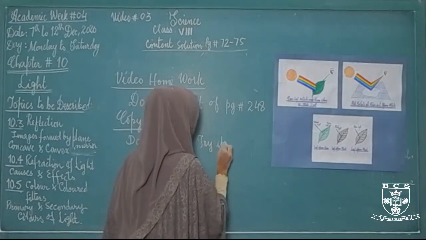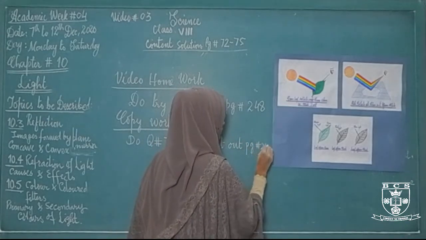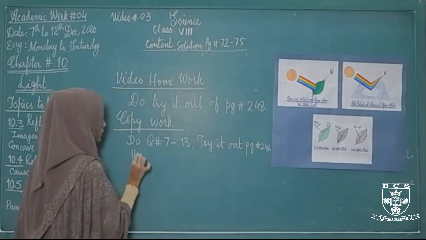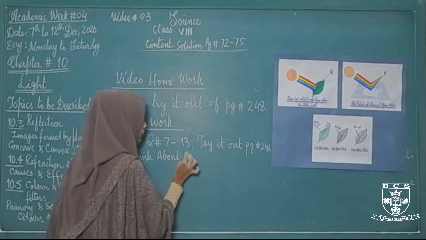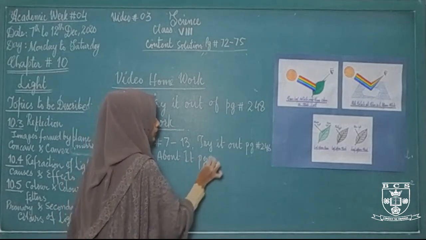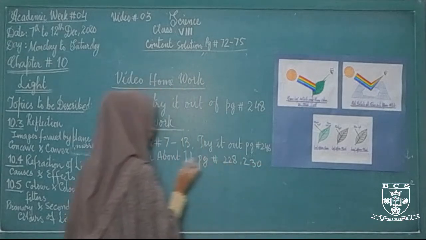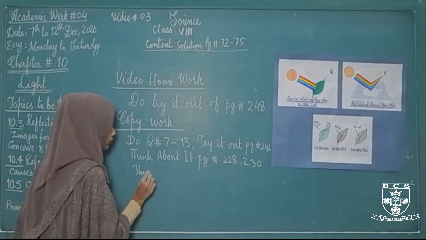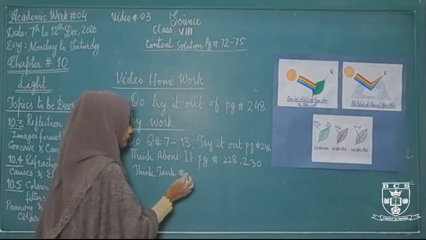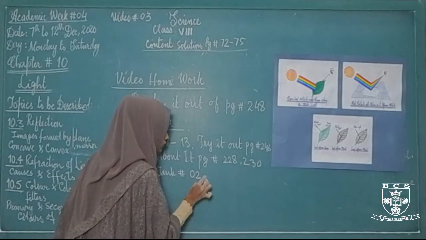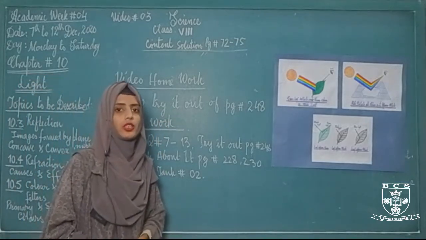Try It Out, page number 246. Think About It, page number 228 and 230, and also Think Tank number 2. All right, you will do Try It Out of page number 248.